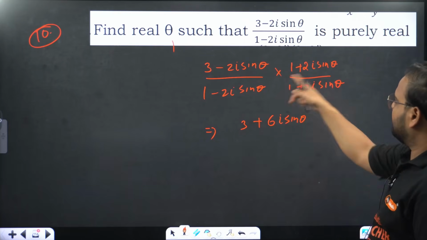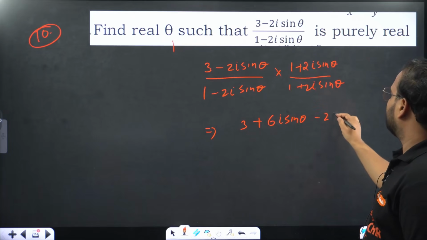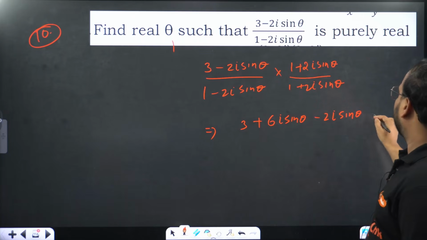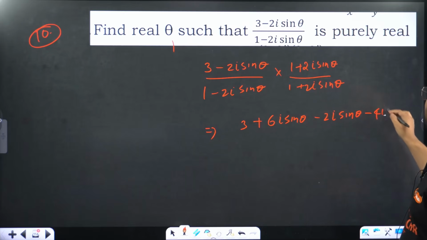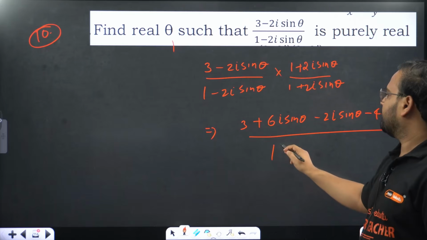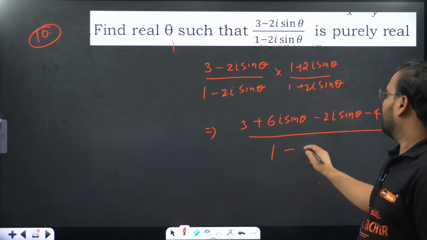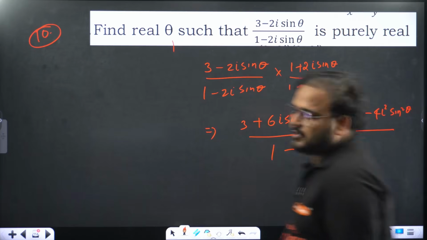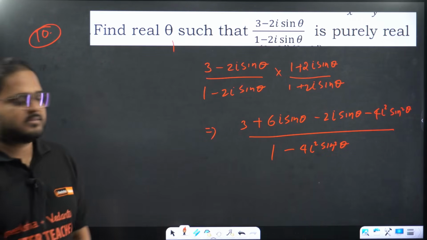Now, the other one, minus 2, if you multiply, you get minus 2i sine theta. And over here you will have minus 4i square sine square theta. Denominator is going to be 1 minus 4i square sine square theta.